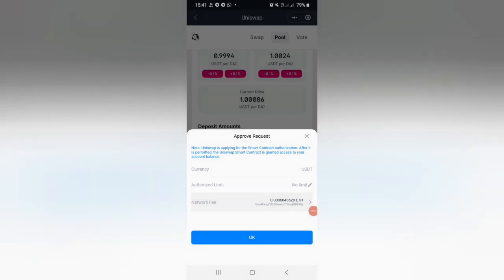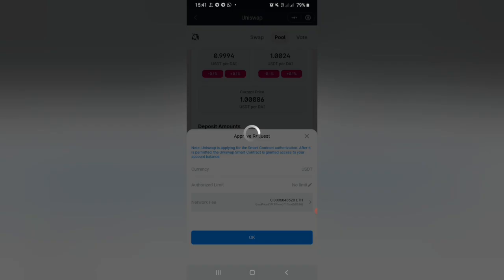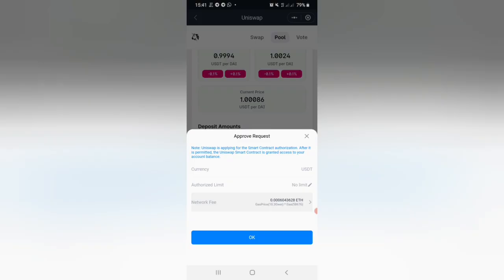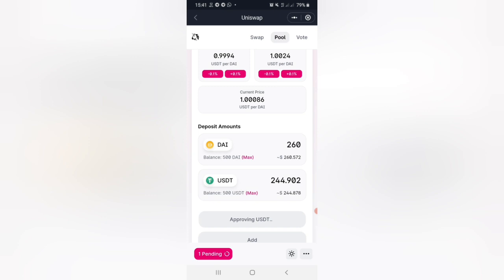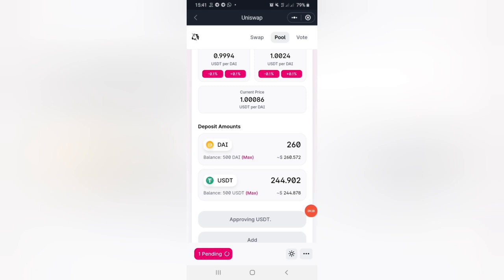So adjust the values such that equal amounts of USDT and DAI get accumulated. Just approve both the USDT and DAI tokens separately. Only a very small amount, less than $1, will be charged as per present market conditions.